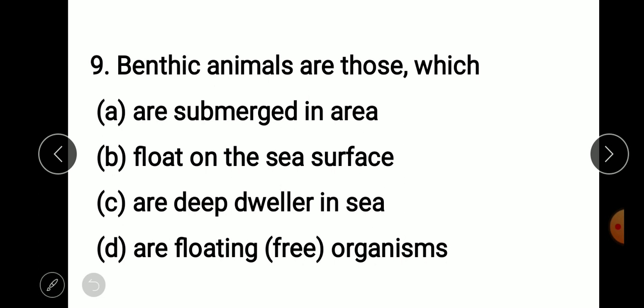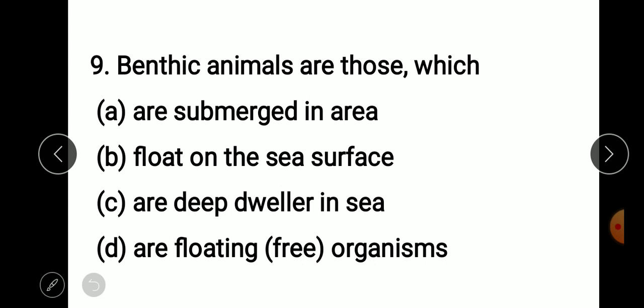Another is the benthic animal. Are benthic animals those which are submerged in the area, float on the sea surface, are deep dwellers, or are floating organisms? Do you hear? Definitely you are familiar with the snail.